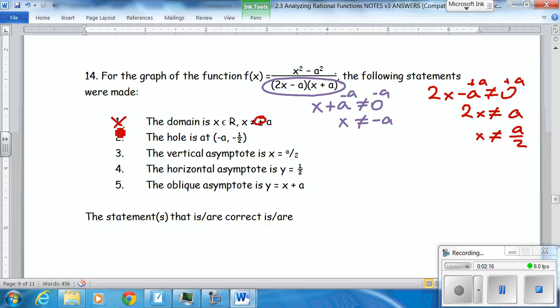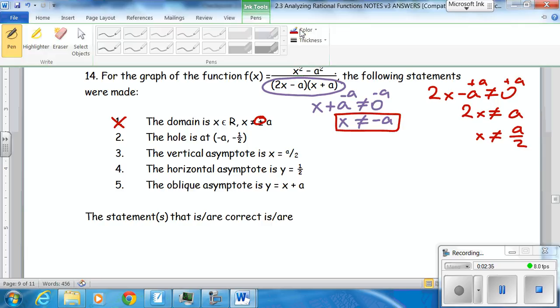Now, the next statement is, the hole is at minus a, minus a half. Okay. Well, x cannot be at minus a. We figured that out earlier. So if it's a hole, that means something cancels out. So let's look at our numerator.